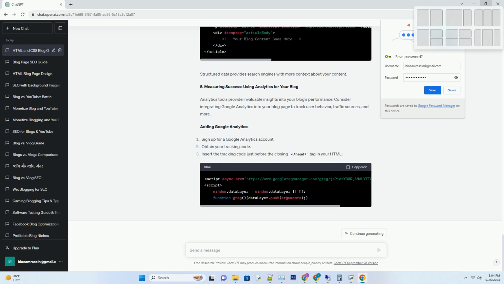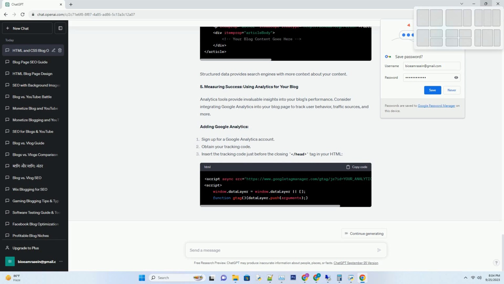Meta name equals description content equals a comprehensive guide to crafting the perfect blog page using HTML and CSS. Learn how to optimize your blog for SEO and user experience. Meta name equals keywords content equals HTML, CSS, blog page, SEO, user experience. Meta tags should contain a concise description of your content and relevant keywords.